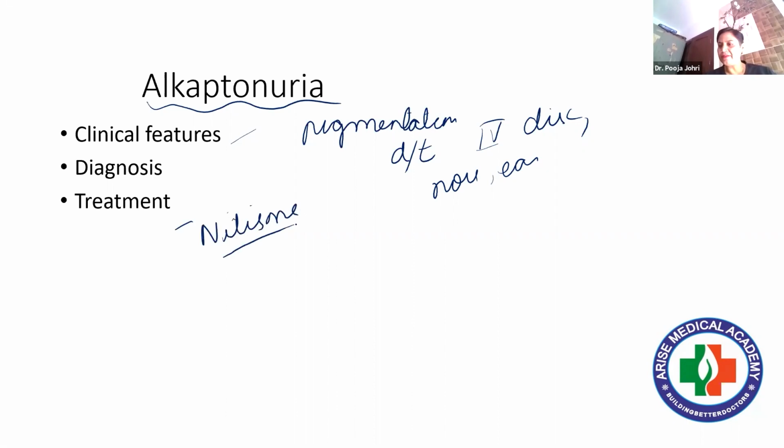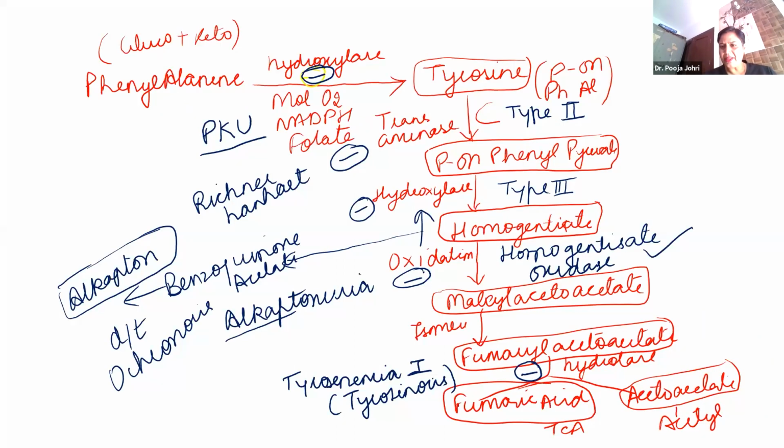Nitisinone, NTBC, is given. The reason for giving nitisinone is because it blocks this reaction. There is decreased concentration of para-hydroxyphenylpyruvate hydroxylase activity. So automatically, the concentration of homogentisate will decrease. Right?